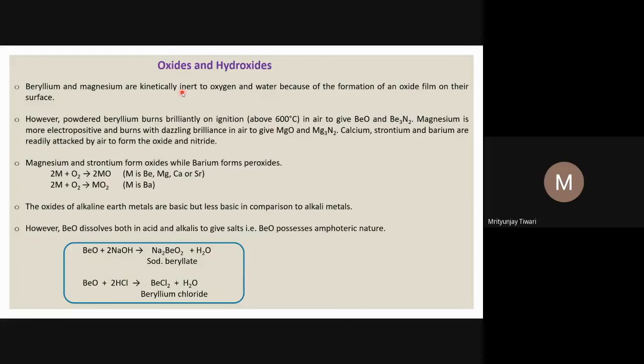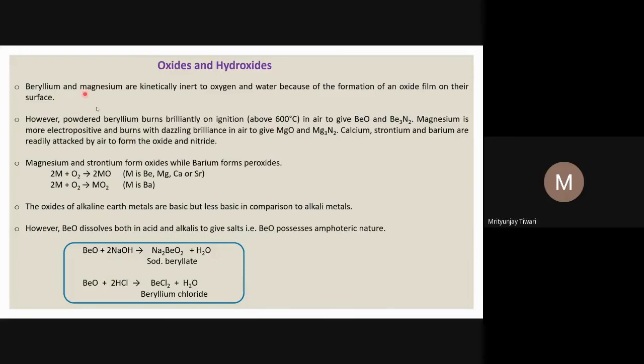And one can use a catalyst to do certain reactions. Suppose I use a catalyst so that the hydroxide or oxide formed on the surface reacts with it, so it will continuously corrode that oxide and hydroxide layer from the beryllium and magnesium surface. Now new atoms will be exposed to oxygen and water, so they will react, and so one can do the same reaction by providing heat. So we say beryllium and magnesium are kinetically inert. However, other metals react with water and oxygen.